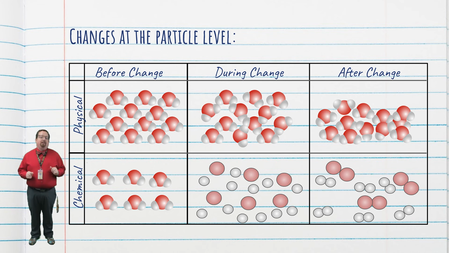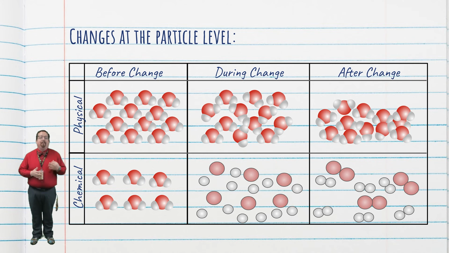In the chemical change, however, we start with water molecules. They split up into separate atoms, breaking all of their bonds, and then they get rearranged into new molecules. Before my change, I had 6 molecules that each had 1 oxygen and 2 hydrogen atoms. This gives us a total of 6 oxygens and 12 hydrogens.